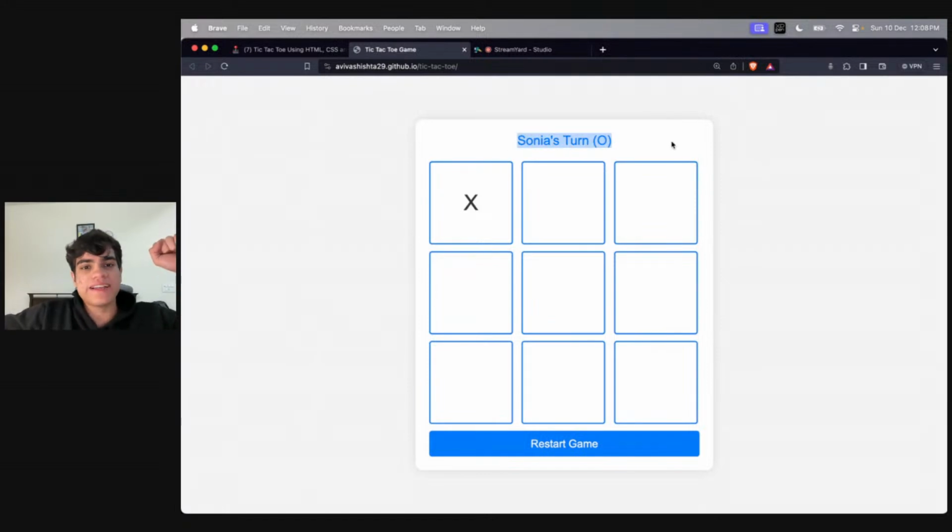Now, automatically it becomes Sonia's turn. Sonia can choose any box. Let's say this box. Then again it's Avi's turn here. So let's say Avi chooses this box.